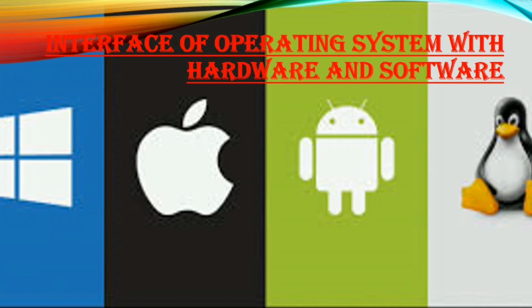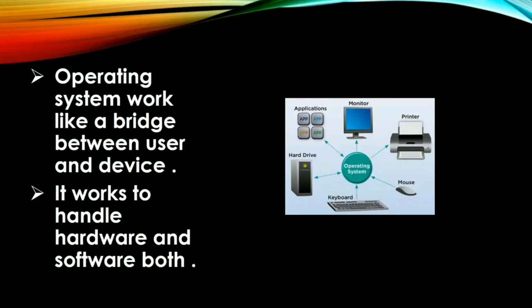So after understanding about operating system, now we will understand the interface of operating system with hardware and software, means how hardware and software connect to the operating system and how the operating system controls different hardware and software. Operating system works like a bridge between user and device. It works to handle hardware and software both.